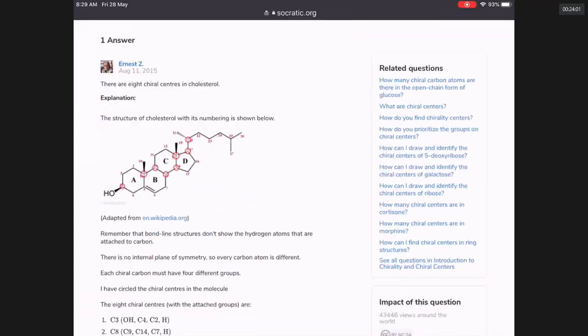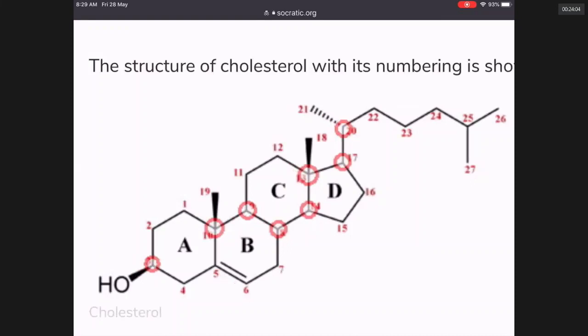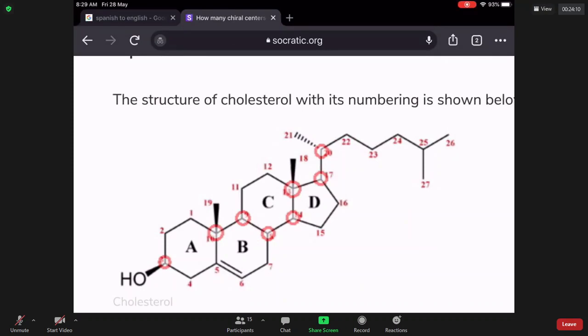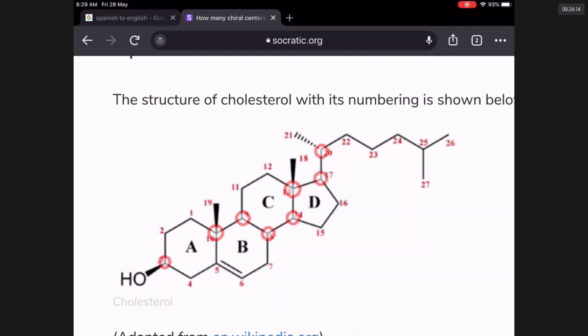This is the structure of the molecule called cholesterol. Can you see it has 4 rings? And it has a carbon chain. Total 26 carbons it has.